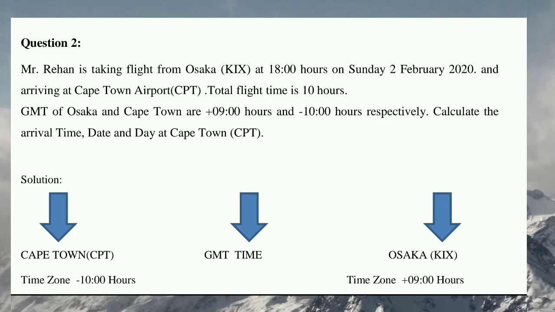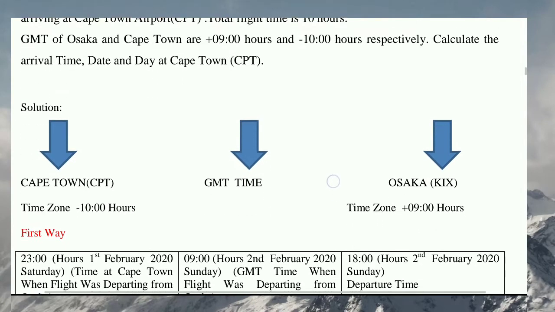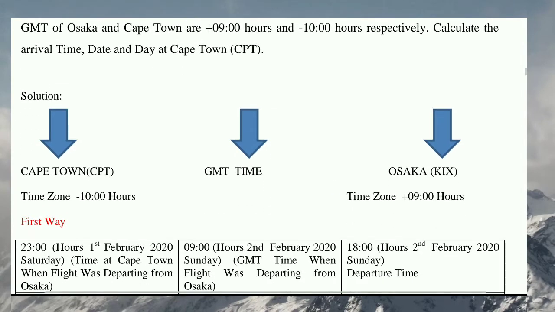So here you can see, when he is taking the flight from Osaka, the time is 18 hours. That is the local time of Osaka, right? In this case we have to calculate the local time of Cape Town. How can we calculate the local time of Cape Town? We can calculate it with the help of these two time zones.